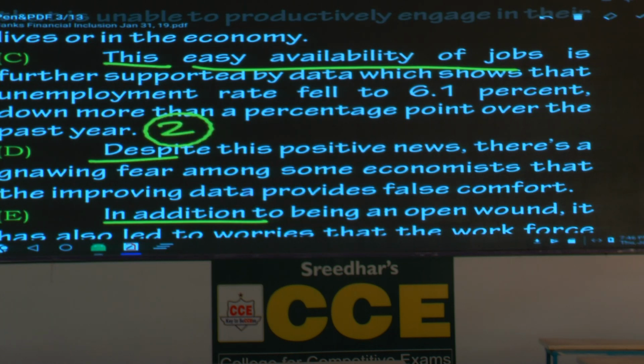Now, this is positive or negative? Unemployment rate coming down, a positive development. Now, where do you see the expression positive? D, how does it go? Despite this positive news. So, please underline this positive news.